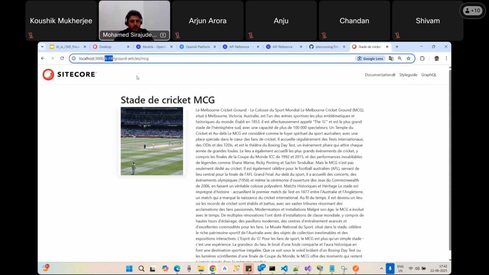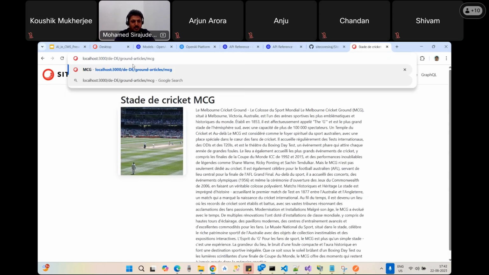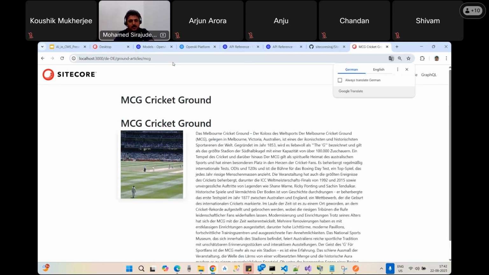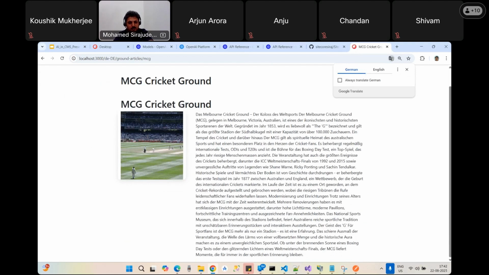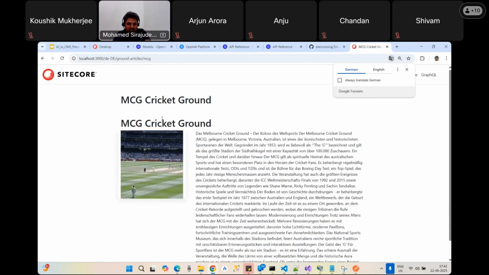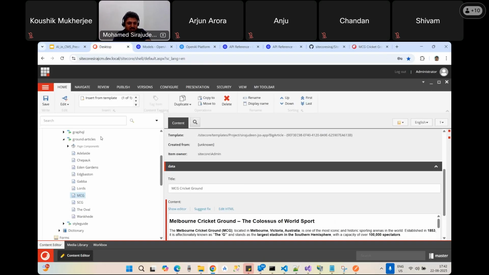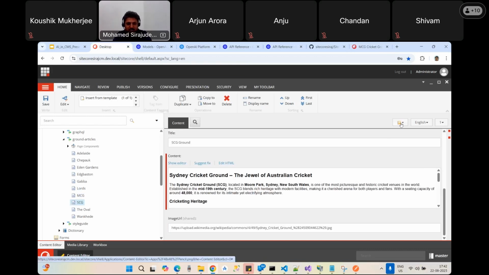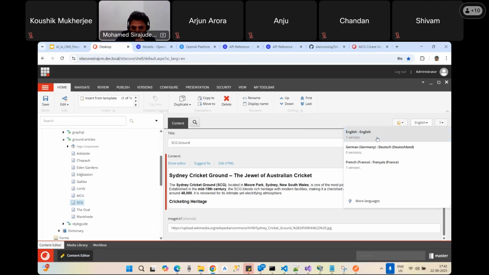And if I go with DE, now it comes. Something is duplicated, but our goal is achieved: the translation within a second, right? Likewise, you see here, Sydney Cricket Ground, we have the English and the French version. If you want the German version, and not only German, if we have maybe 20 languages, it generates the scripts in a minute, right?